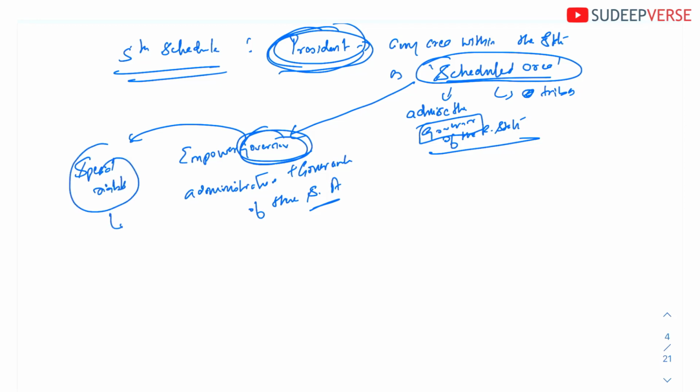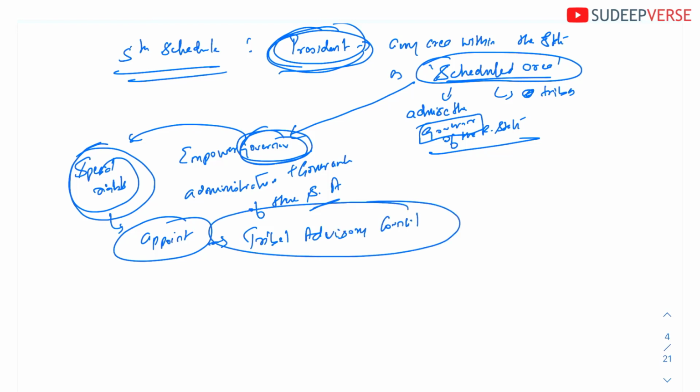Okay, so in accordance with the special rights, the governor has to take care of the land in that region, take care of the rights of those tribes in the region, and also protect the tribal culture. So to handle the special rights, and to help the governor implement the 5th schedule, the governor will appoint something called a Tribal Advisory Council.